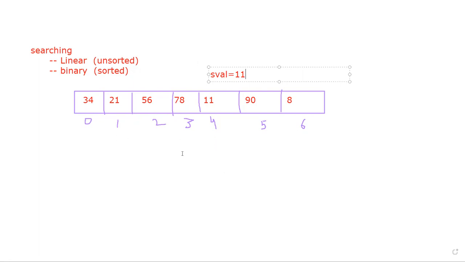Now, the problem with linear search is that we have to traverse one by one. There are three cases: best case, worst case, and average case. Best case means suppose you want to search for 34, so the very first time you get the value. Average case means you get the value around the half of the list, for example 78 or 11. Worst case is suppose it is 8, the smallest value, but it is at the end. So to search for the smallest value you execute your loop n times. That is called the worst case.